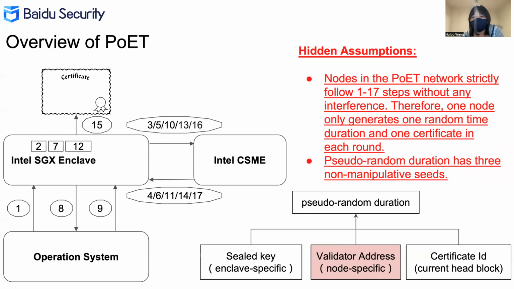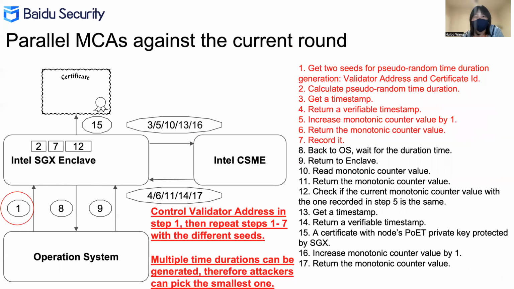Understanding this, we can see a node definitely could generate multiple random durations per round if it doesn't strictly follow steps 1 to 17. So, by controlling a validator address, attackers can control the pseudo-random duration generation process.